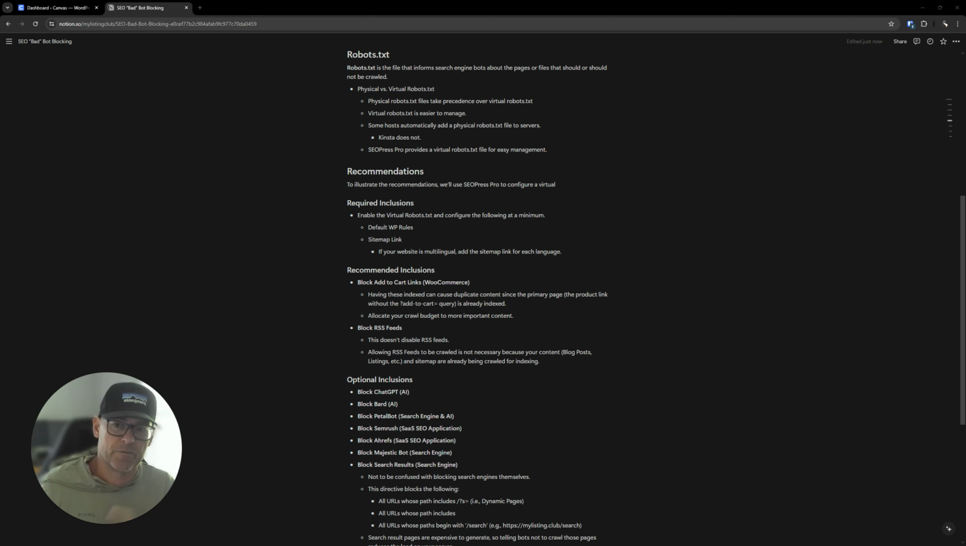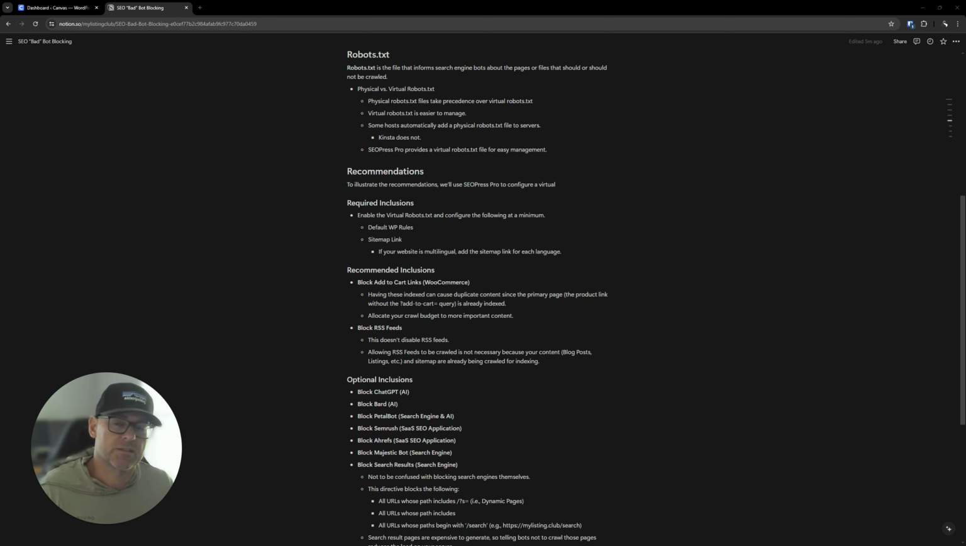Okay. So again, physical robots.txt files take precedence over a virtual file. Virtual robots.txt files are easier to manage. Some hosts automatically add a physical robots.txt file to your server. So if you browse the files on your server, you may find a robots.txt file on there, and it may or may not be configured with certain rules. So you need to check that.